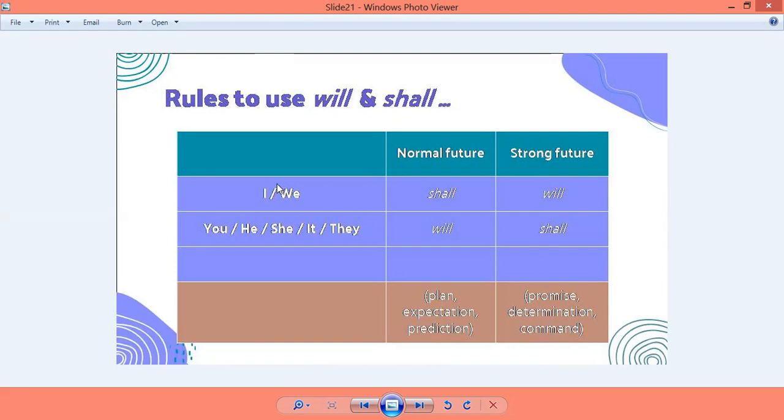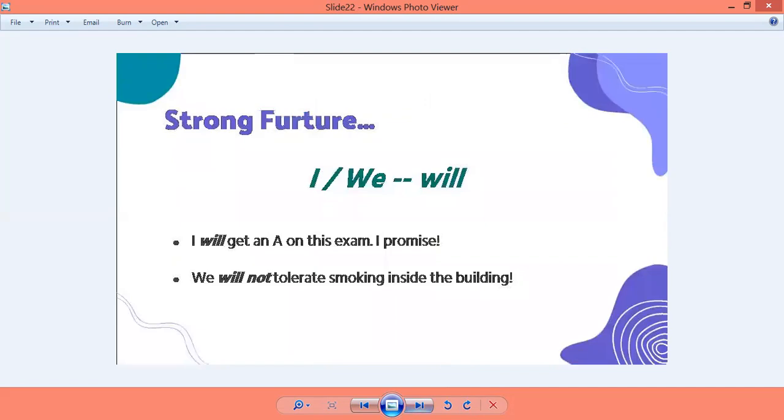तो यहाँ पे उल्टा है, I और we नॉर्मल फ्यूचर में shall use करते थे, but when it comes to I and we in strong future, we are going to use will, and vice versa when it comes to you, he, she, it and they, will की जगह पे strong future में हम लोग shall use करेंगे. Let us see the examples for both will and shall in strong future to make it easier for you.